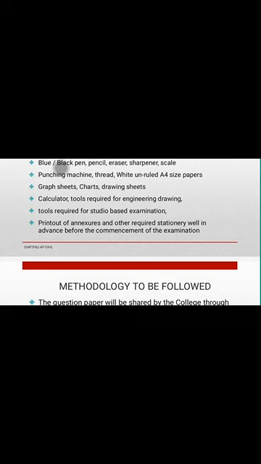Annexure 1 and Annexure 2, which I will show in upcoming slides, are also necessary for your exam. For example, if you are appearing for 10 papers, you need 10 printouts each of Annexure 1 and Annexure 2, and also 10 cloth-lined covers.